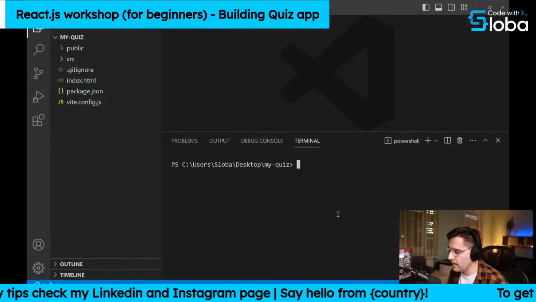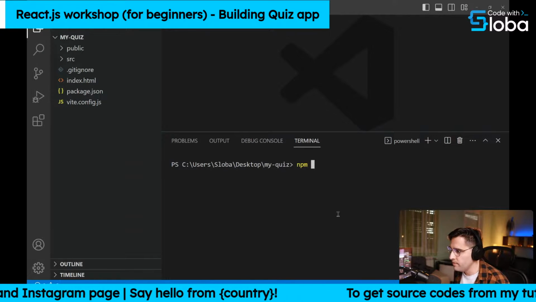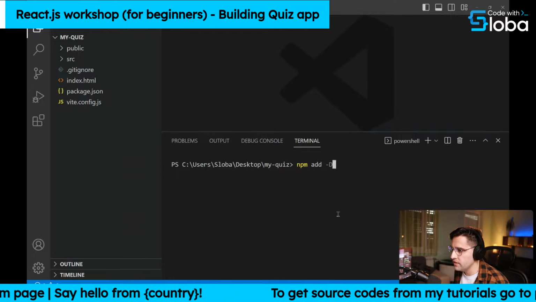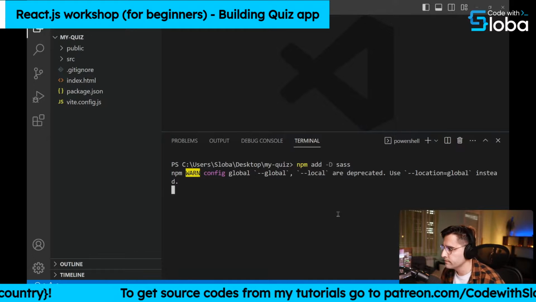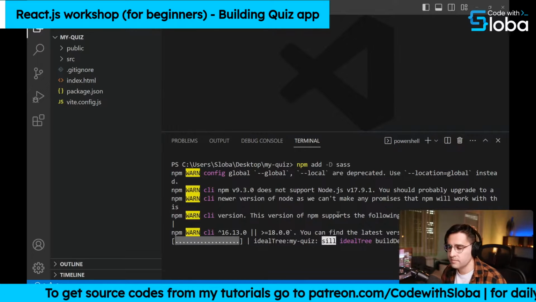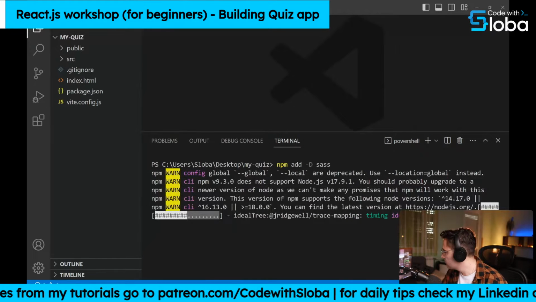And what I want to do is add Sass. So I want support for Sass. So just type in npm add -D for dev, and let's add sass for development dependencies, basically. And let's wait for a couple of seconds to install.